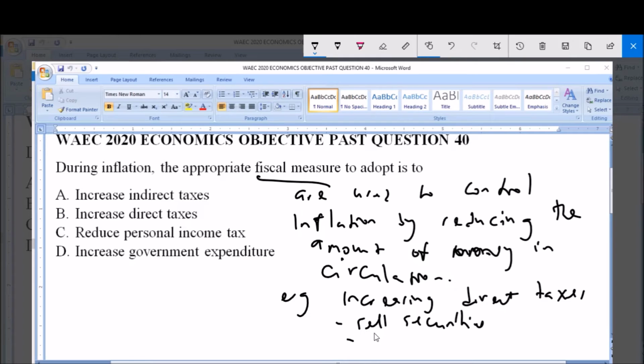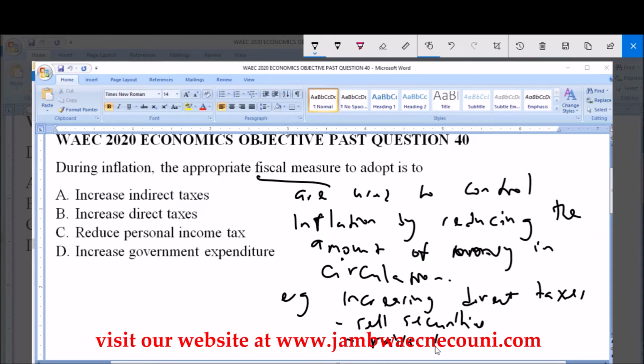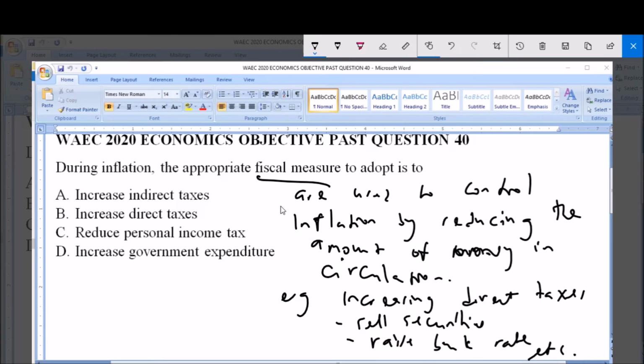Another is to raise bank rates, etc. So all these measures are used to tackle inflation, but among them the fiscal measure, as we have mentioned, is increasing direct taxes. And increase direct taxes is option B. So option B is the correct answer to this question.